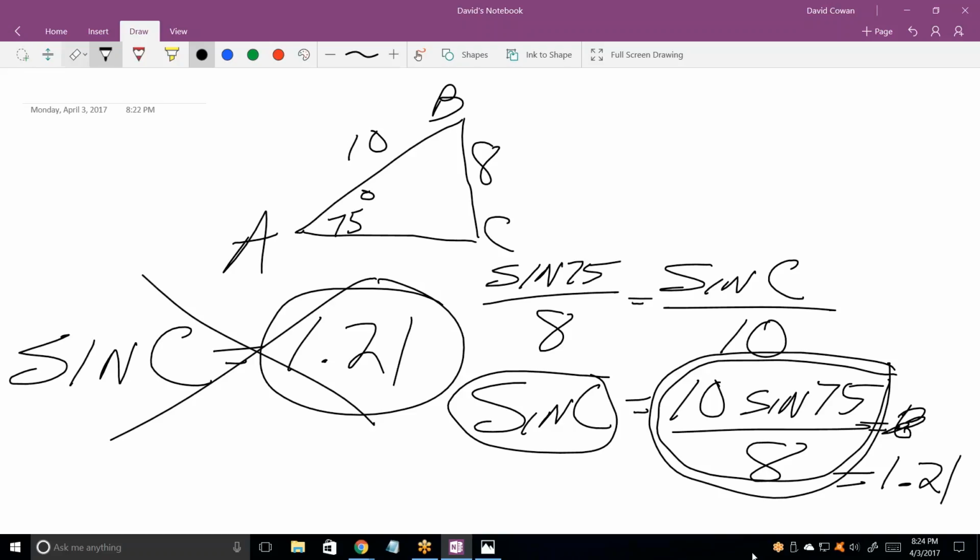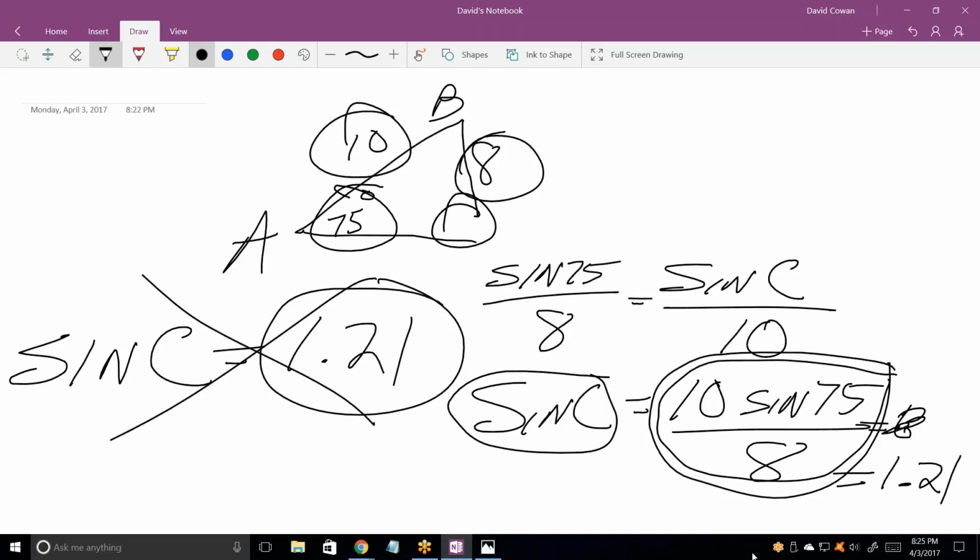In other words, this can't reach the bottom. It's got to go like that and stop. In other words, I cannot make a triangle where I've got 75 degrees opposite a side length of 8 and I have a side length of 10 opposite that angle. Doesn't work. Can't do it. What I was trying to do was show you that this was not ambiguous. And not only was it not ambiguous, it didn't even exist.